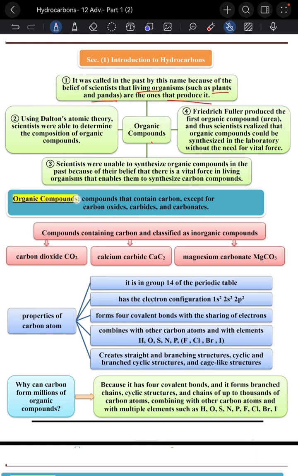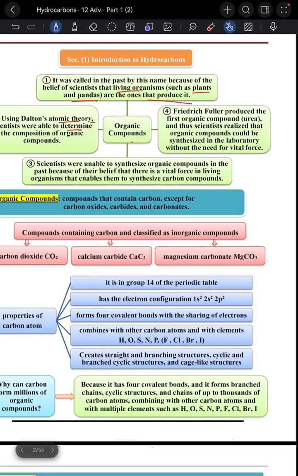Using Dalton's atomic theory, scientists were able to determine the composition of organic compounds, so they knew it consists of carbon. Scientists were unable to synthesize an organic compound in the past because of their belief that they are a vital force in living organisms.